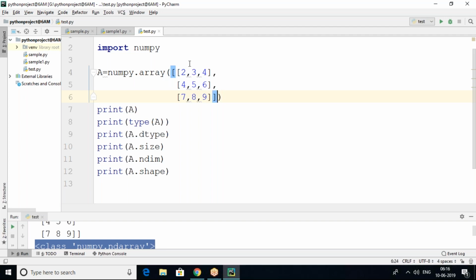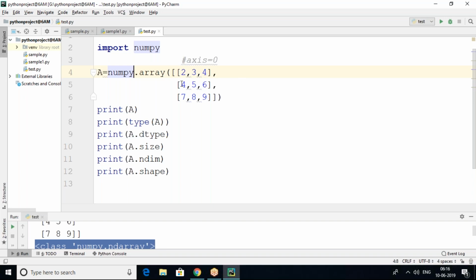So here the complete column part is axis equals 0, and the row part is axis equals 1.